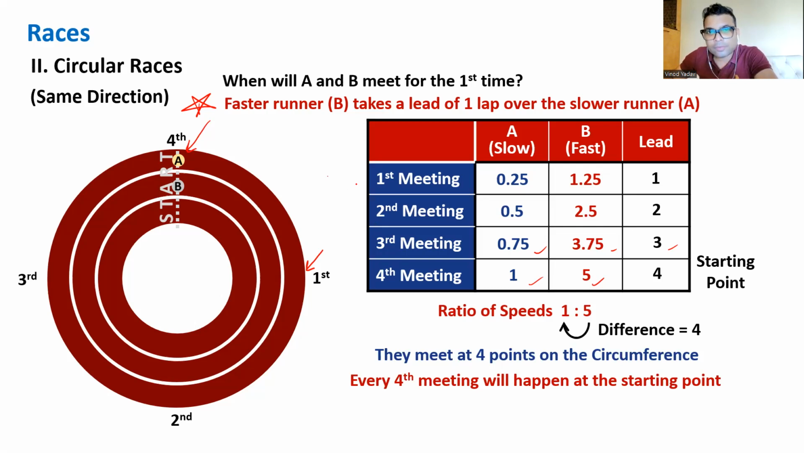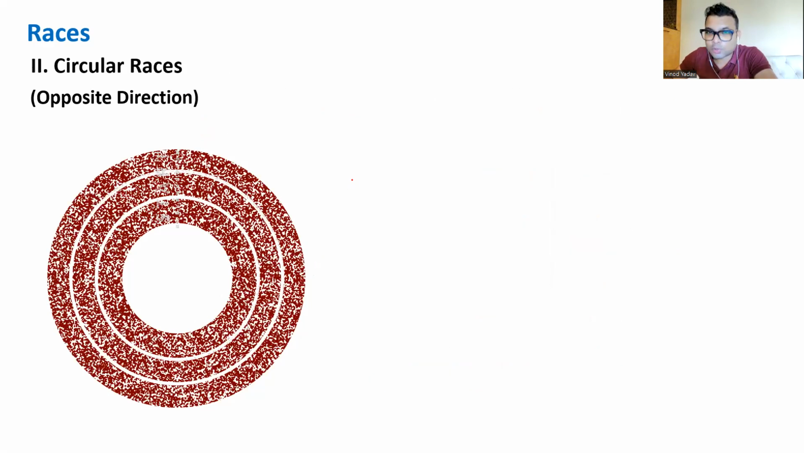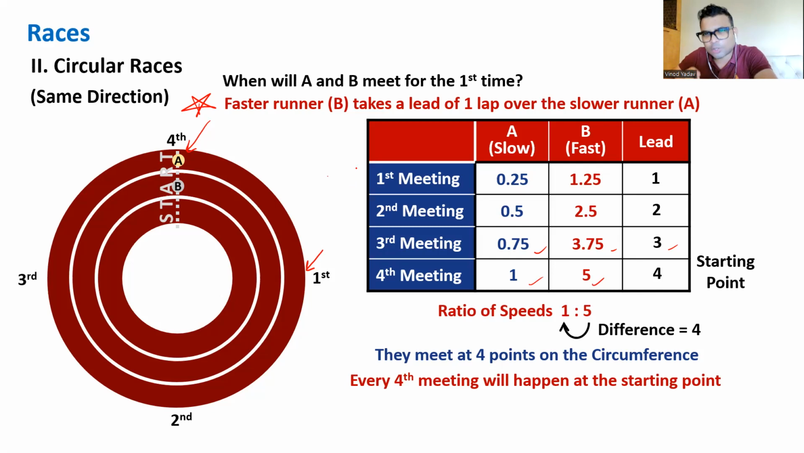Okay. All right. I hope you understood. So here, logically, there are 3 questions. When will they meet for the first time? How many points will they keep meeting at? And when will they meet for the first time at the starting point? But first, understand these basic fundamental concepts.